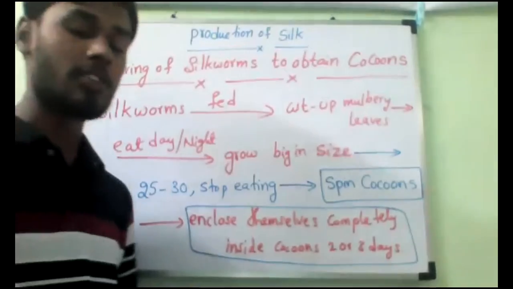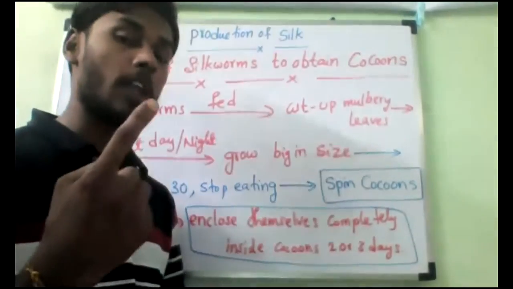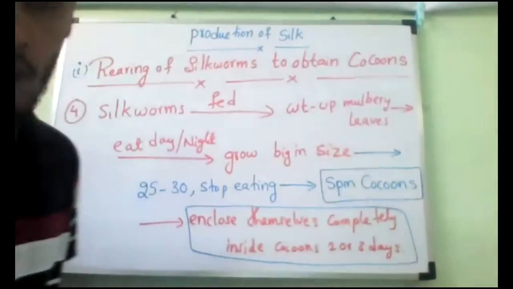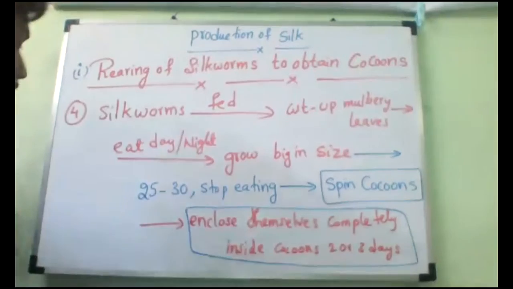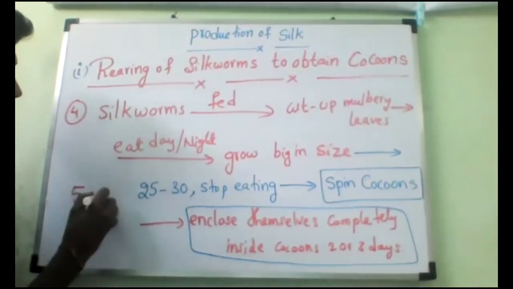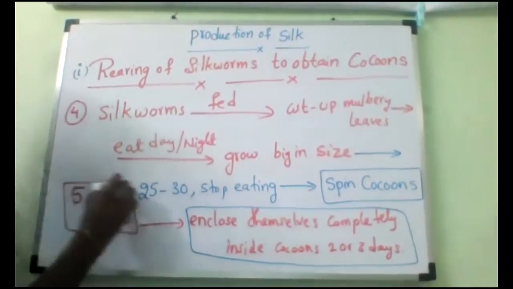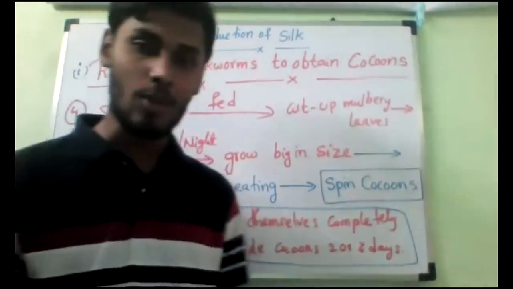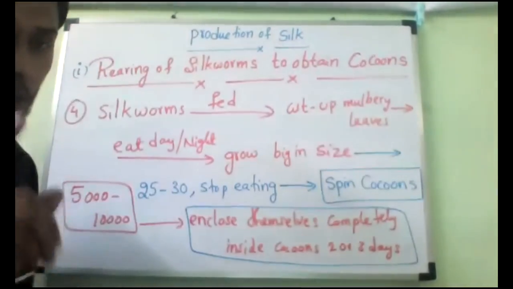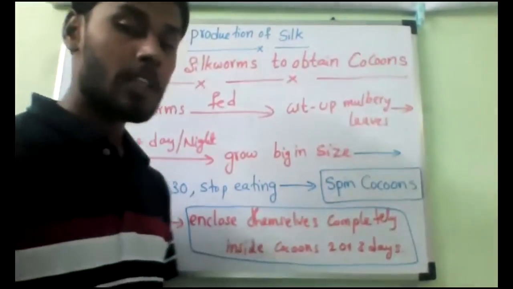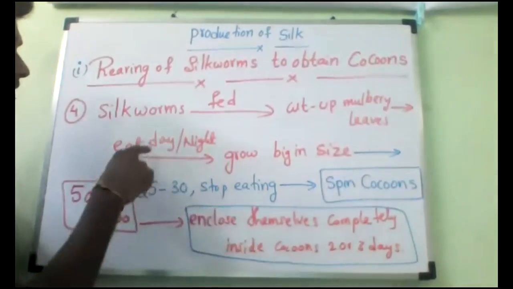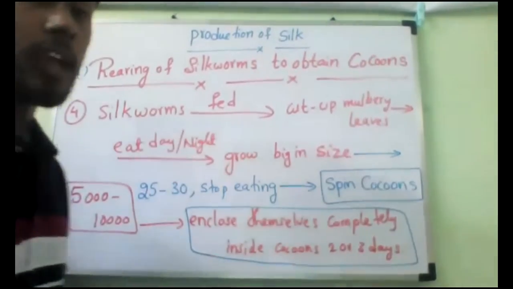Do you know, one shocking news I will tell. If you want to obtain 1 kg of silk, do you know how many cocoons need to die? 5,000 to 10,000 silkworms need to die to get just 1 kg of silk. Do you understand? 1 kg. To obtain 1 kg of silk, these many cocoons, these many silk moths should die.